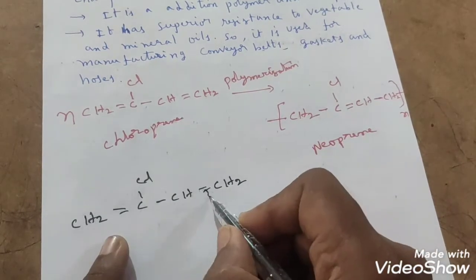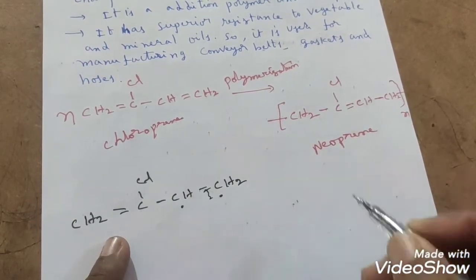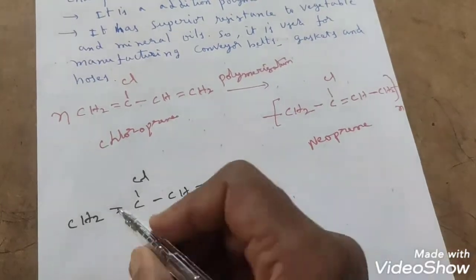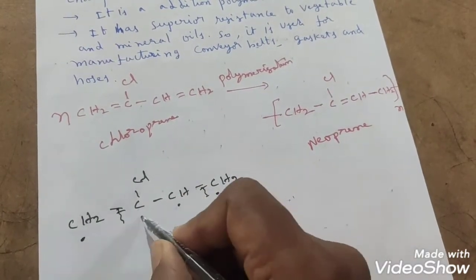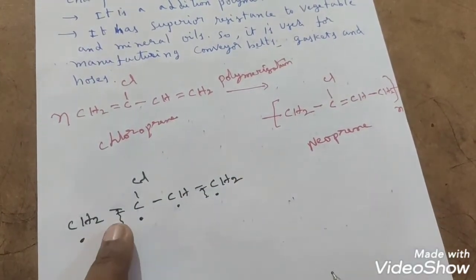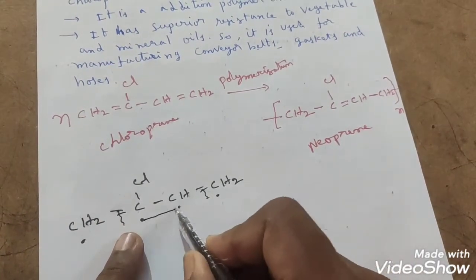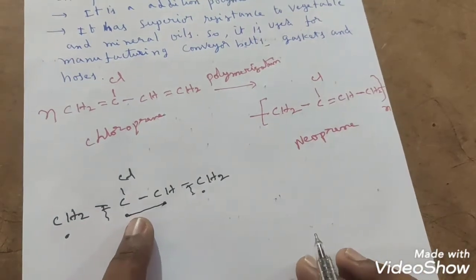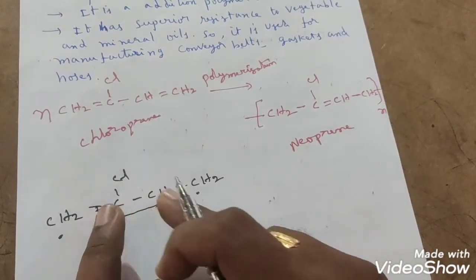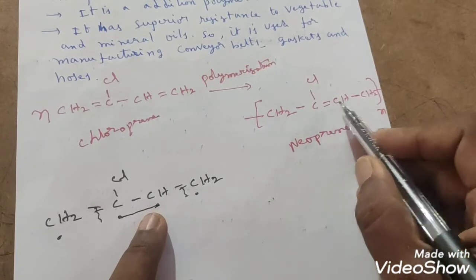Here breaking of the bond takes place, and free radicals will generate on these two carbons. In the similar manner, free radicals will generate after breaking of this pi bond. We know that already. These two free radicals will combine and produce a double bond, at the second and third position.